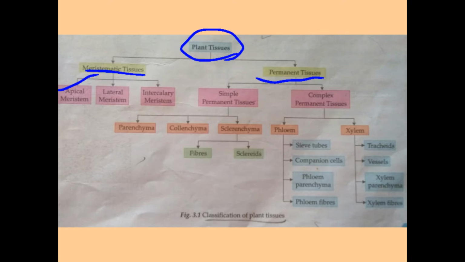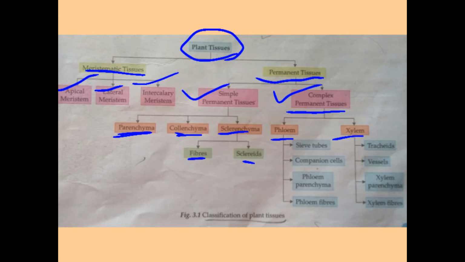First is apical meristem, lateral meristem and intercalary meristem. Permanent tissue is divided into two groups, simple permanent tissue and complex permanent tissue. Now simple permanent tissue is again divided into parenchyma, collenchyma, sclerenchyma, and sclerenchyma consists of fibers and sclerids. Complex permanent tissue is divided into phloem and xylem.